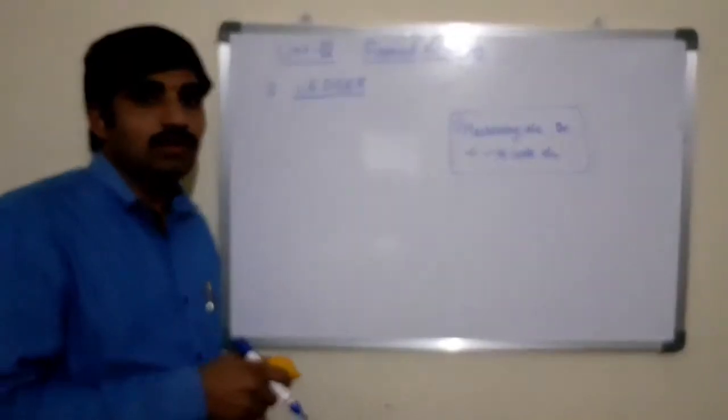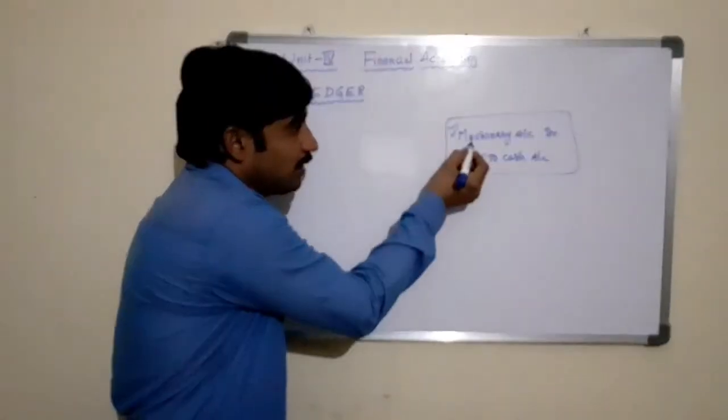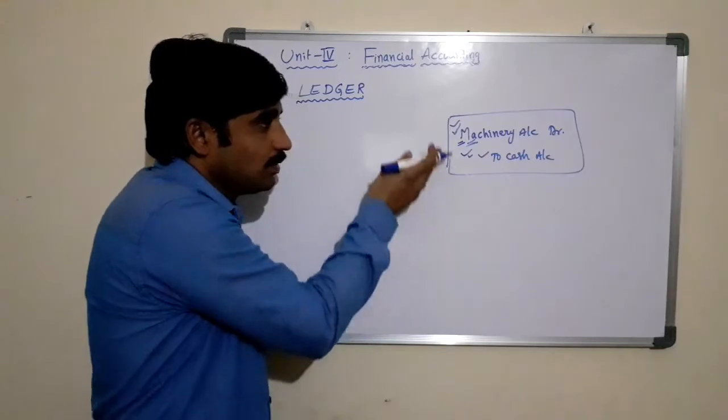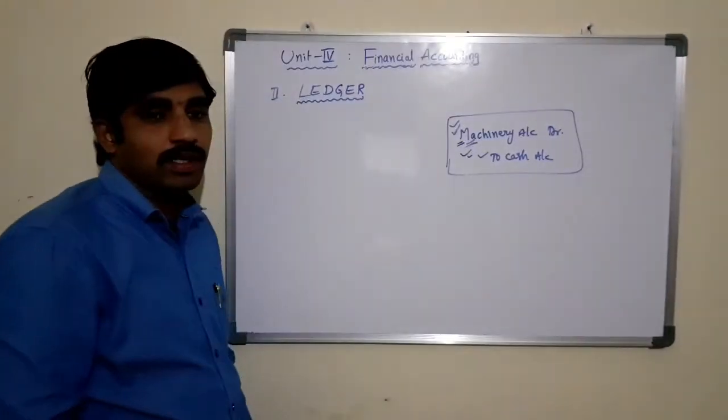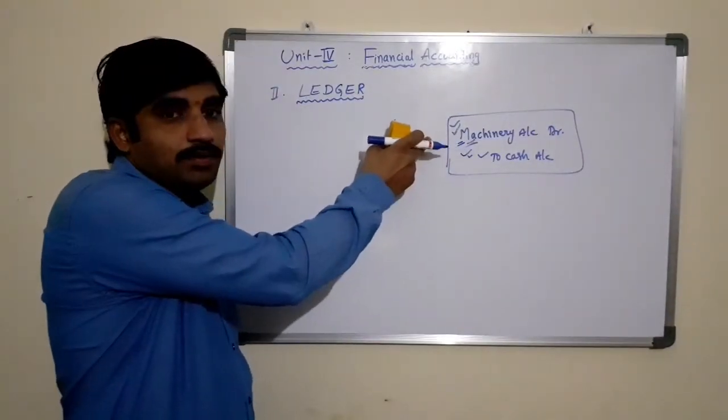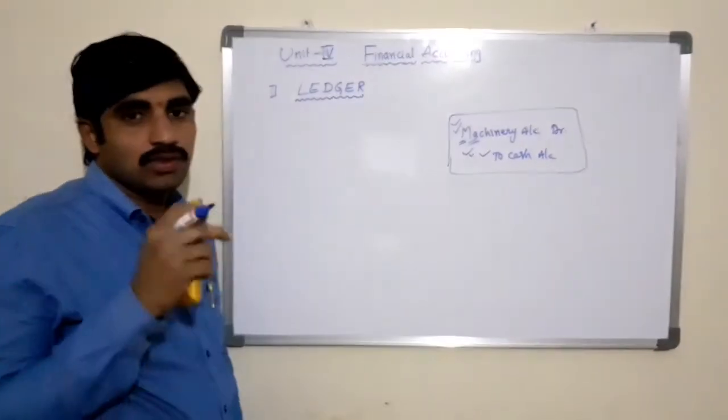For each account, there must be a name, such as sales account, machinery account, purchase account, land account, debtors account, creditors account, salaries account, wages account, discount account, commission account. There are different names for the items. Based on the item or the account, we need to open the account in the name of the item which is recorded in the journal.